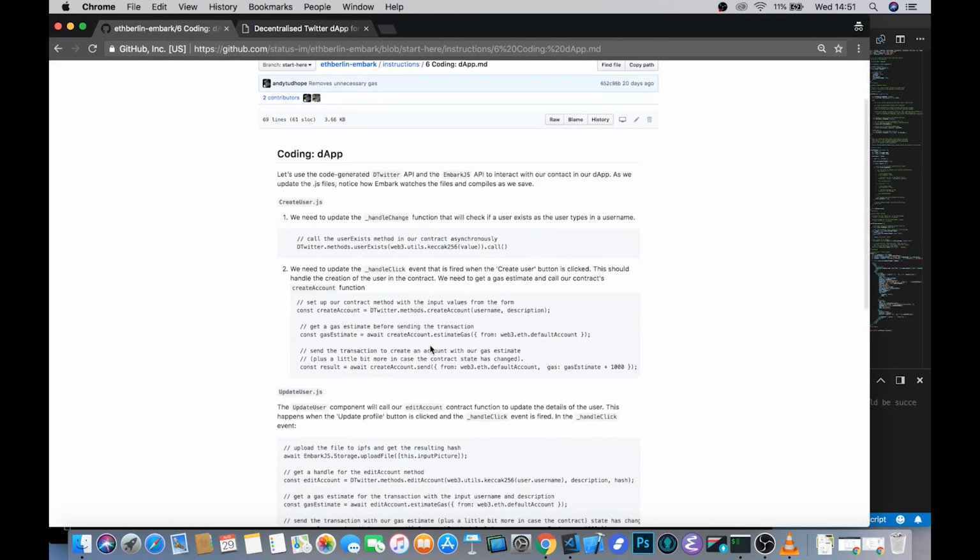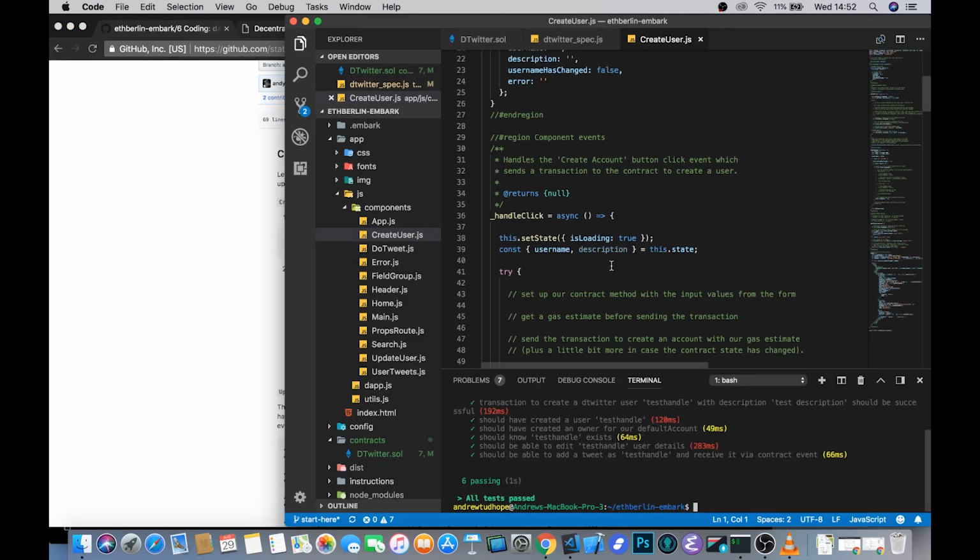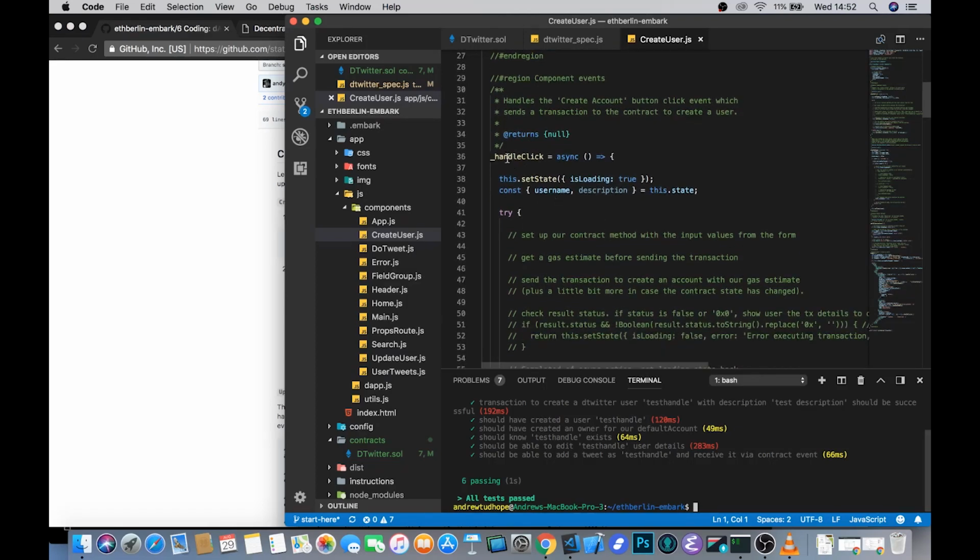So the first thing that we're going to do is look at this handle click function, and that's an event that's fired when the create user button is clicked, and it's the thing which handles the creation of the account. So this is the JavaScript that we're going to use to call create account in that Twitter contract object. So now that we've sort of written our tests, some of this stuff should be a little bit more familiar. Here's our handle click function.